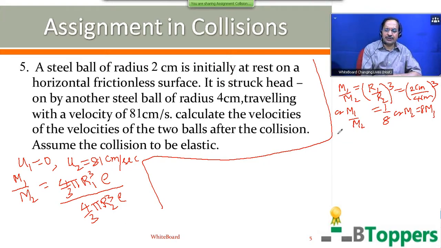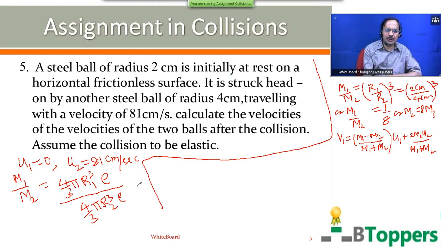So in a one-dimensional elastic collision, the final velocity of the first ball is given by V1 equal to (m1 minus m2) by (m1 plus m2) into u1, plus 2 m2 u2 by (m1 plus m2).